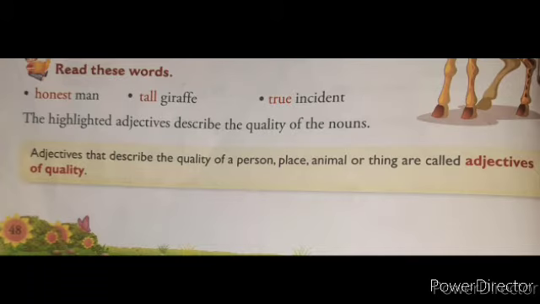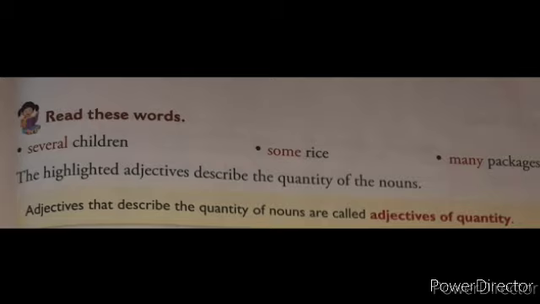How is the man? Honest. How is the giraffe? Tall. And how is the incident? True. These highlighted words, honest, tall, true, what do they describe? They describe the quality of the nouns. Which are the nouns here? Man, giraffe, incident. And the quality of these nouns is described by honest, tall and true. So these words are called which type of adjective? Adjective of quality.